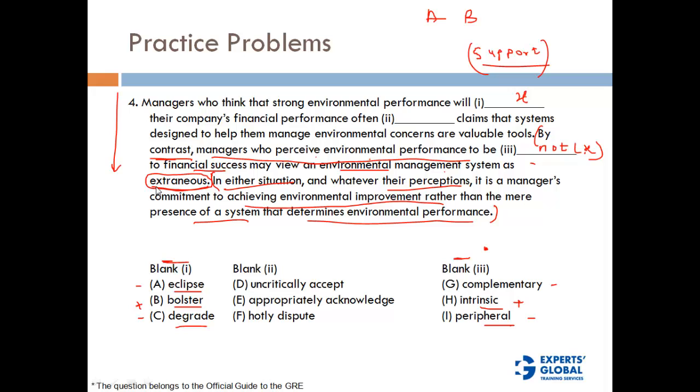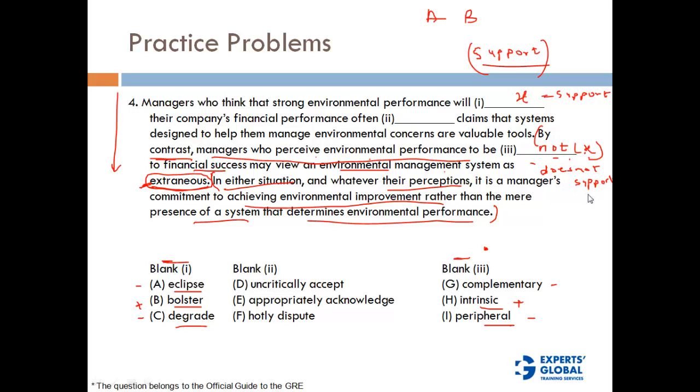So this means they don't really support the environmental performance. They don't believe that environmental performance is going to lead to financial success because they think that it is extraneous. So that means here not of X means do not support, right? That means X has to be equal to support and not of X is equal to does not support.